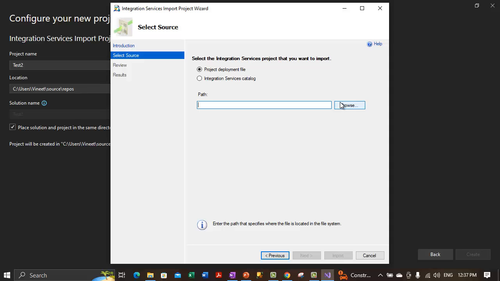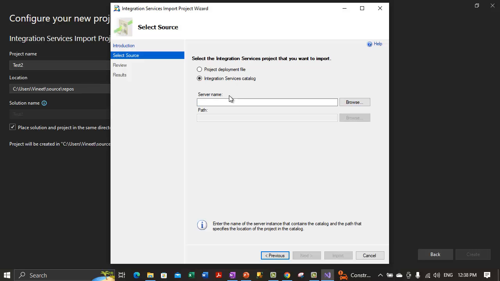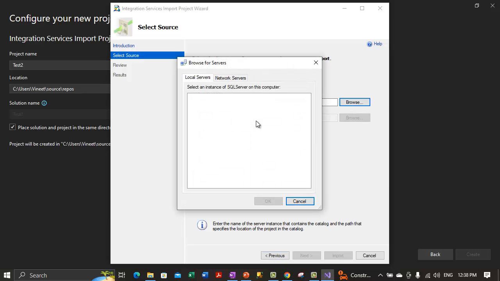Now if we are importing from an integration services catalog, type the database instance. Let's see if it gives us any servers. So it's retrieving the list of the database servers.